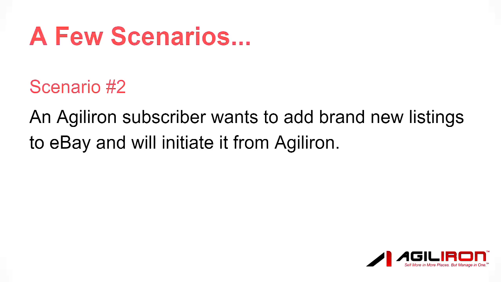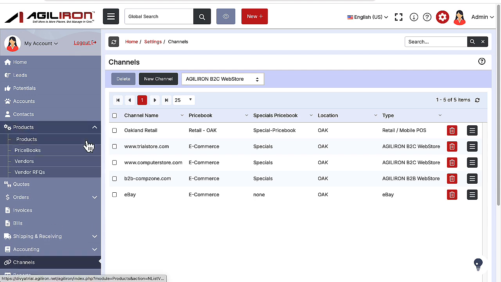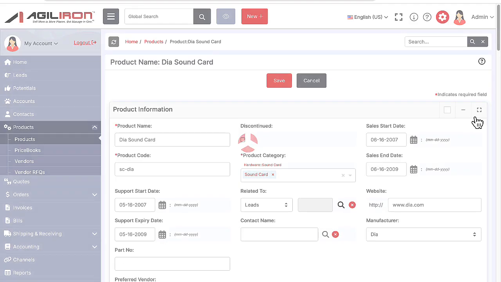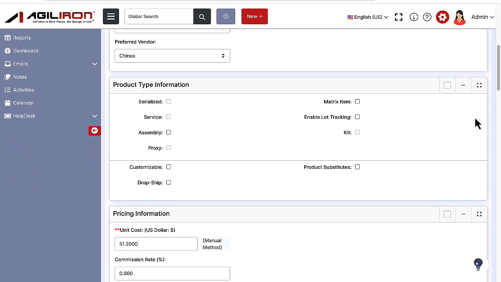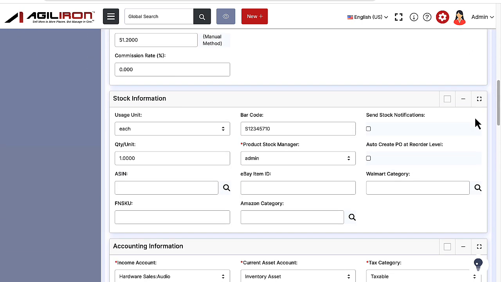So let's return now back to scenario number 1, which has a couple of extra steps, but is a very common scenario. First, we will go here to the product module in Agiliron. To show an example, we'll click Edit on a specific individual product to demonstrate how to make the linkage. Here in that specific product's form, we will go down the page here to the Stock Information panel and locate the field called eBay Item ID.